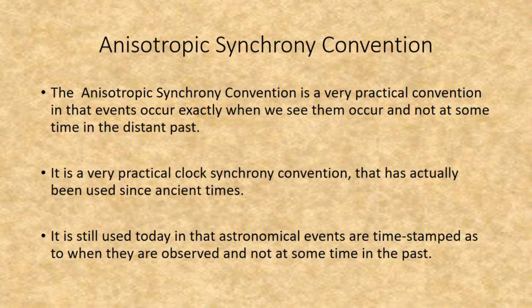The Isotropic Synchrony Convention is a very practical convention in that events occur exactly when we see them occur and not at some time in the distant past. It is a very practical clock synchrony convention that has actually been used since ancient times. It is still used today in that astronomical events are time-stamped as to when they are observed and not at some time in the past.